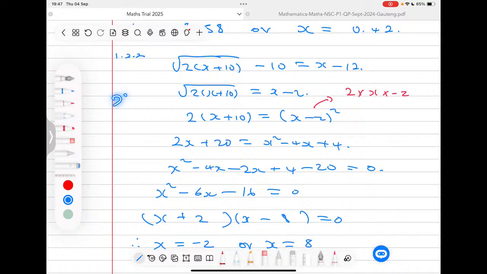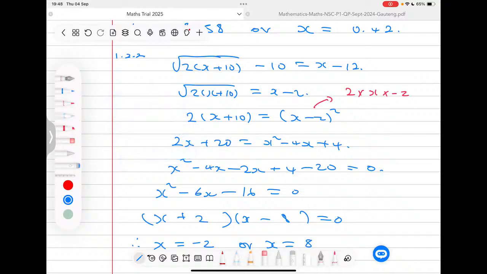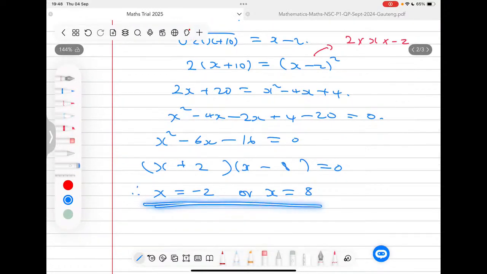If you were given a fraction like this, and they're saying it equals 2, when you get your answer you must take it back and check, because if you get a 0 at the bottom, it will be undefined. So you have to test your solutions or your roots, because some of the roots might not necessarily be the solution to this problem.